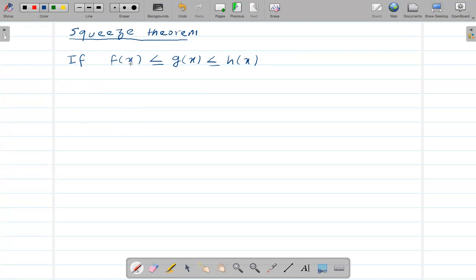Now if we know this, and let's say we know the limit of this function and this function, but we don't know the limit of this function.